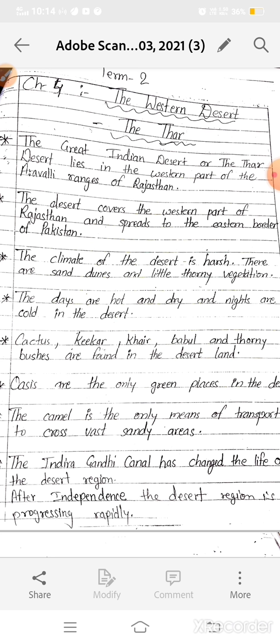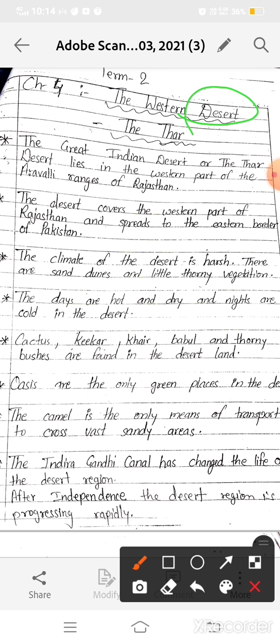First of all, what is called desert? What is the meaning of desert? So, a desert is a dry, barren, often sand covered, desolate and waterless land without any vegetation. Okay, desolate means alone, we can also say isolated. Okay, so we have two types of desert in the world.